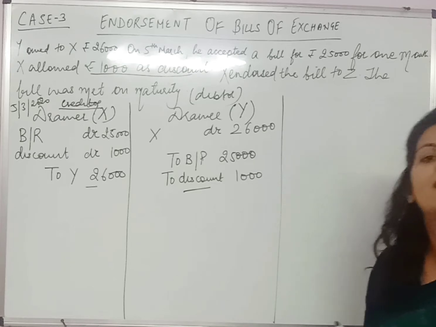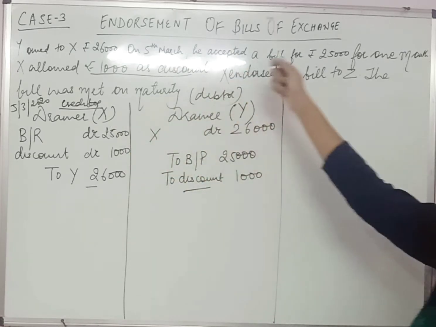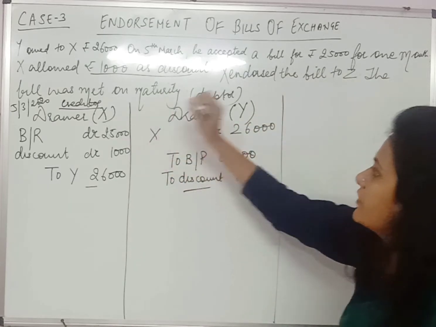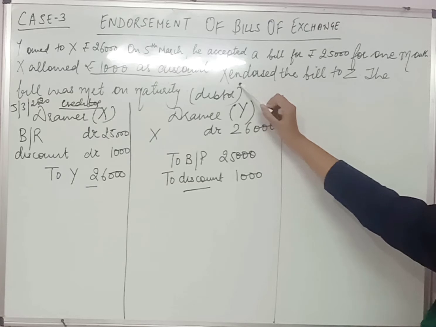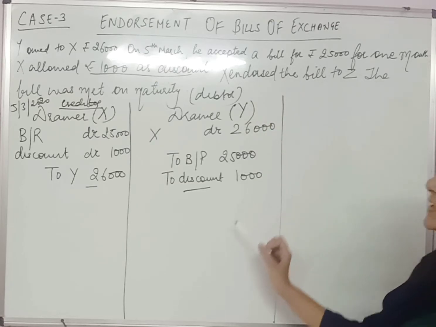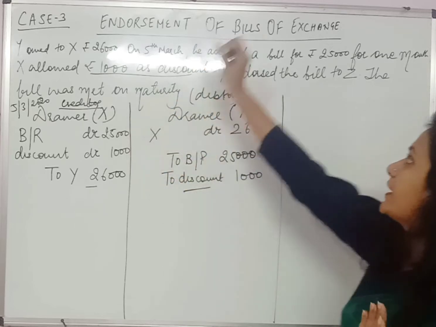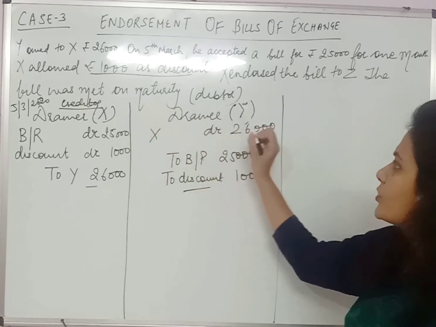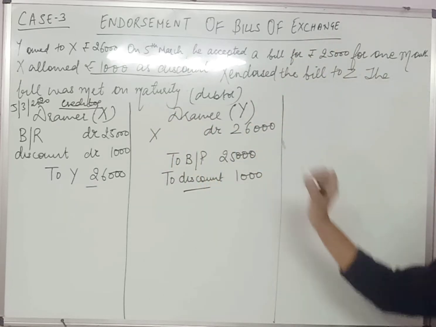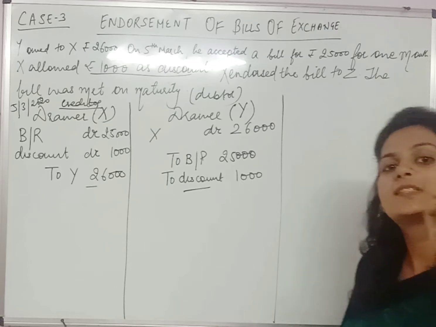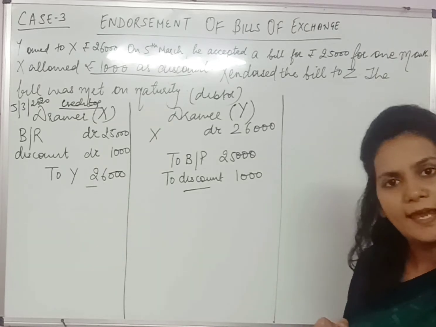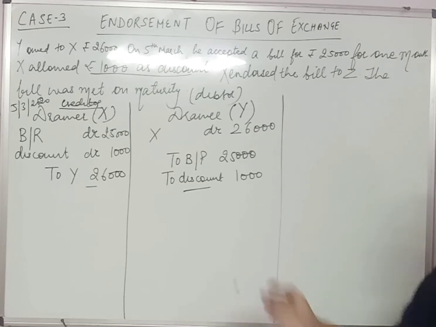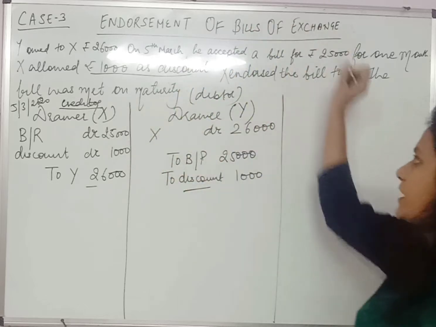But 8th of March से पहले क्या हुआ कि X ने इस बिल को एंडोर्स किया Z को. एंडोर्स करने का मतलब है कि अगर X ने Y से मनी रिसीव करनी थी तो X ने Z को मनी पे करनी थी. So instead of making payment to Z, what X thought कि Y ने मुझे payment तो करना ही है, so let Y only make payment to Z. But Y will make payment to that person who is having the bill. Right now the bill is with X only, but X wants that Y should make payment to Z. वो ऐसा क्यों चाहते हैं? क्योंकि X ने Y से पैसा लेना है और Z को पैसा देना है.